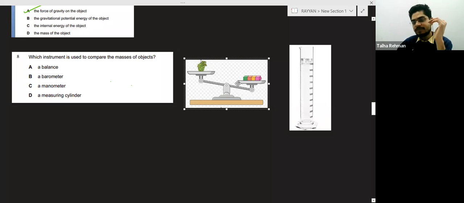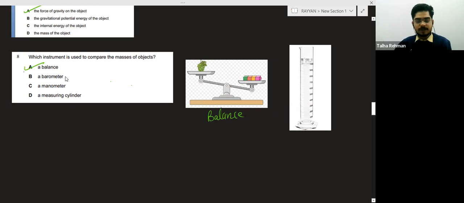Have you seen this balance? We have seen this balance in the shops. So basically, balance is used to measure the mass. This is the answer. But I am telling you what is barometer, what is manometer, what is measuring cylinder.